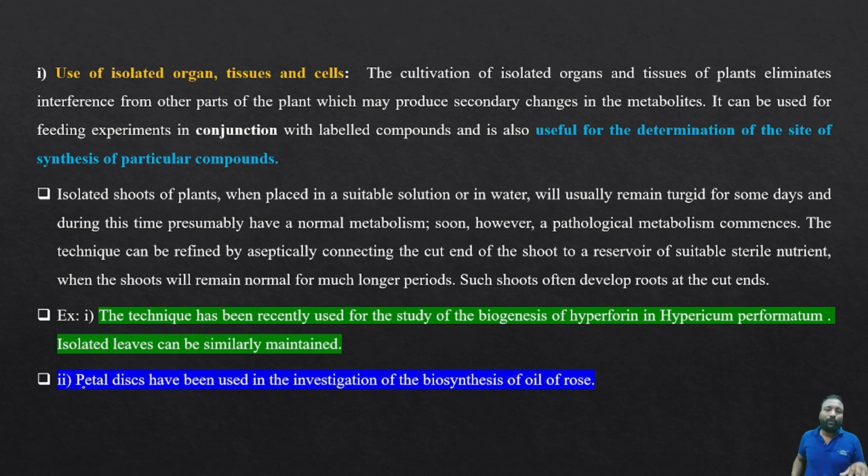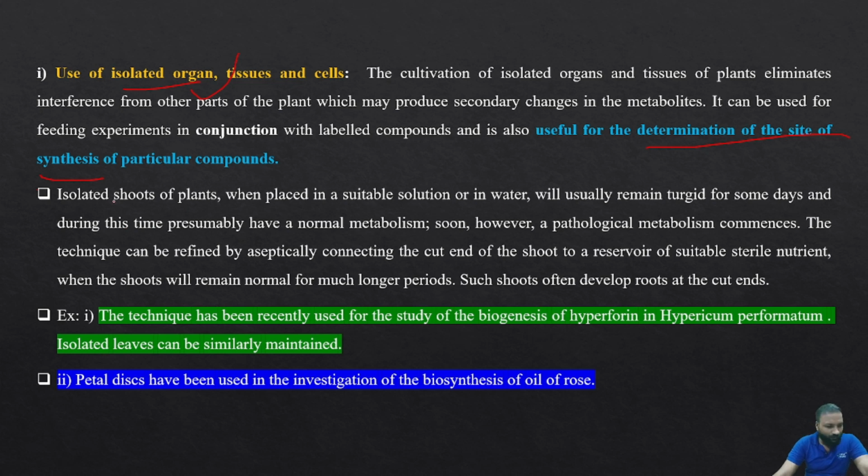So by this use of the isolated organ method, we can determine the site of synthesis, that is, in which part of the plant the secondary metabolite is synthesized. We take a part of the plant and test it for the secondary metabolites. If it gives a positive result, that confirms the site of synthesis. Clear?